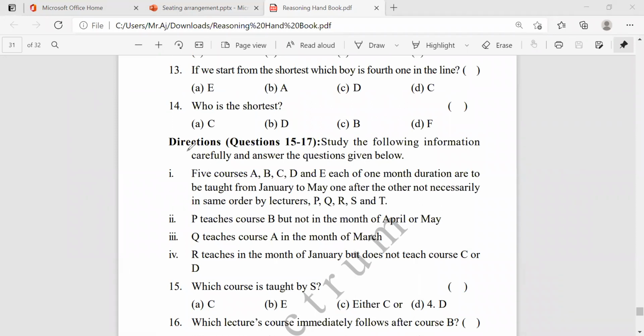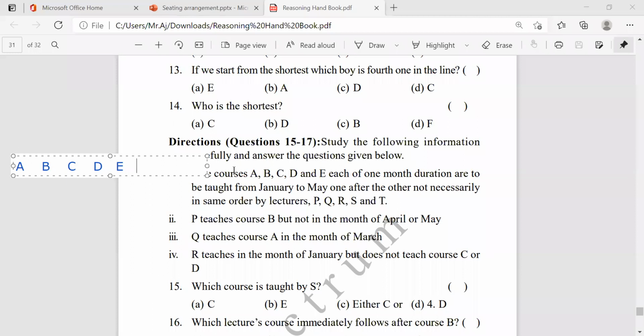What are the courses they given? What are the courses? A, B, C, D, E. How many courses? 5 courses.